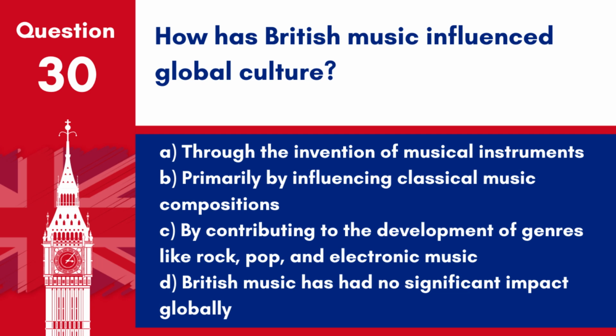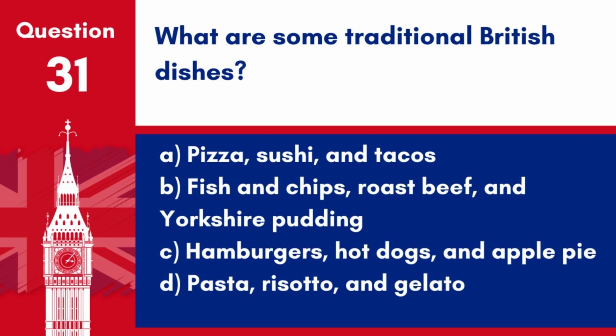D. British music has had no significant impact globally. Answer: C. By contributing to the development of genres like rock, pop, and electronic music. British music, including bands like the Beatles and artists such as David Bowie, has had a profound impact on global music and culture. Question 31.